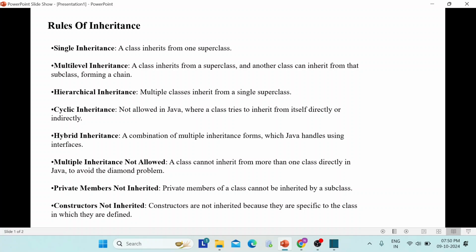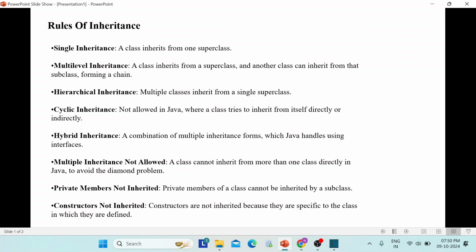Multi-level inheritance, rule 2. A class inherits from a superclass, and another class can inherit from that subclass, forming a chain. For example, there is one parent having one child, and that child becomes a parent, and that parent has one child, forming a chain. Demo 1 is a parent, then demo 2 extends demo 1, then demo 2 becomes a parent, so demo 3 extends